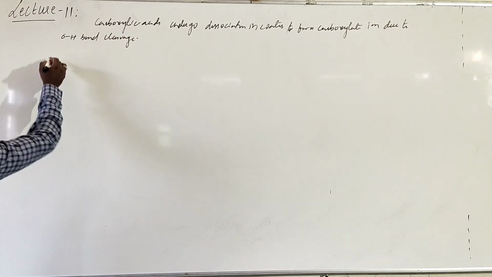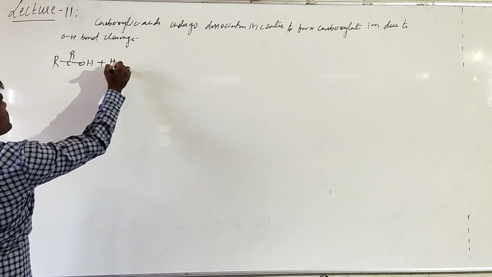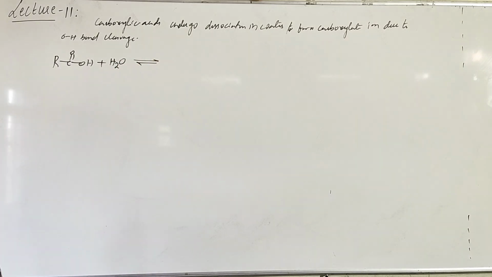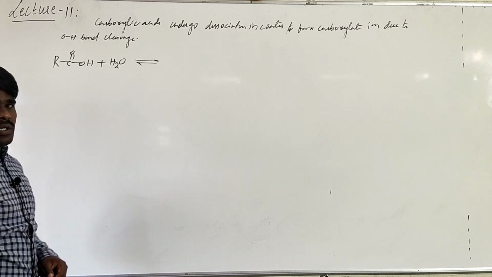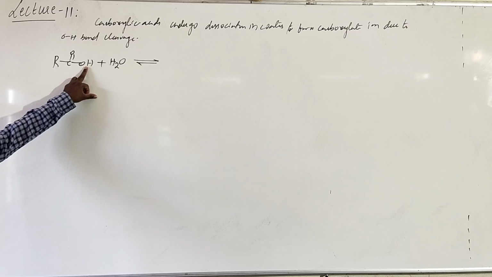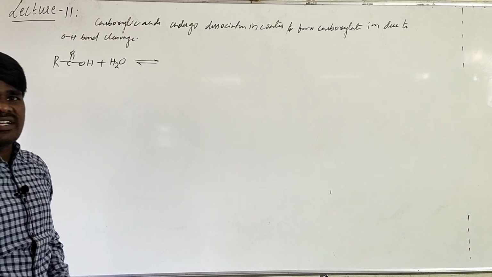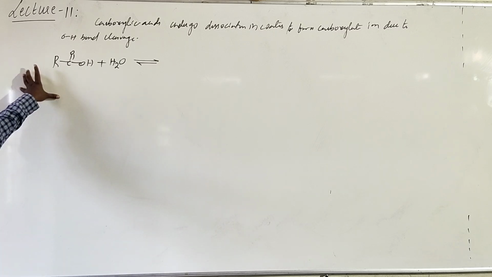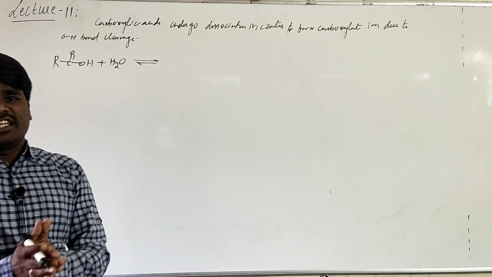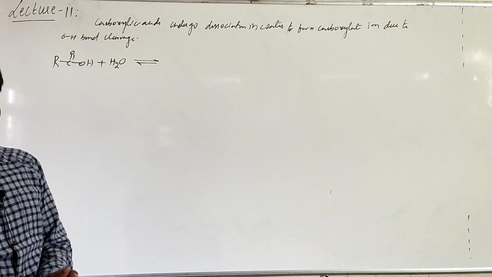For example, if you are placing carboxylic acids in water, basically what happens, because they are acidic in nature, in all these reactions, one thing you should understand is that this bond is getting broken. Because of this bond breaking, H plus is liberated. Anything which liberates H plus will be considered as acid. So because of the OH bond cleavage, carboxylic acids are found to be acidic in nature. All these reactions can be considered as reactions due to the acidic nature of carboxylic acids.